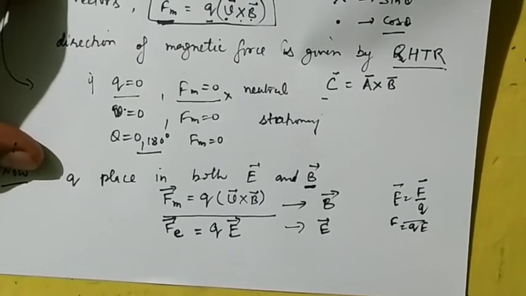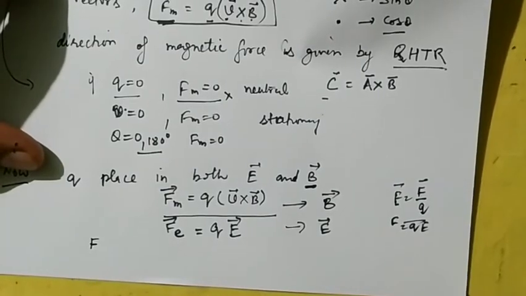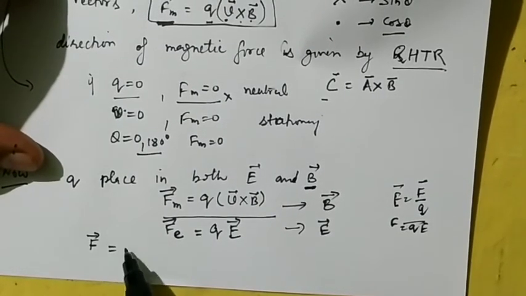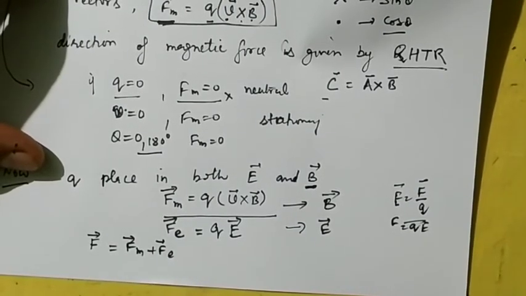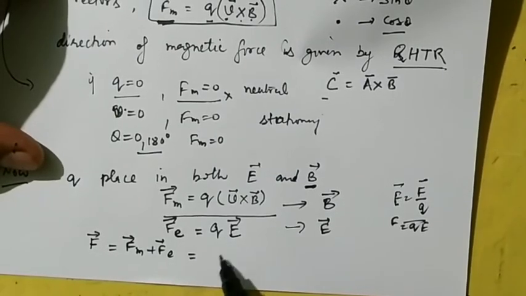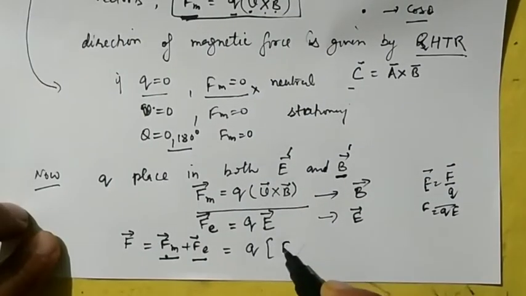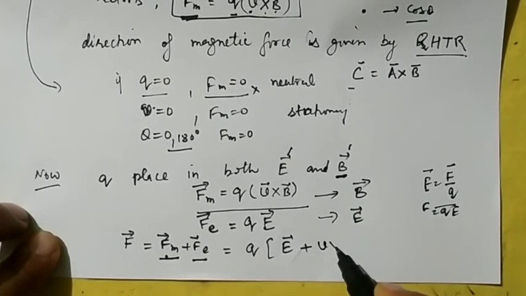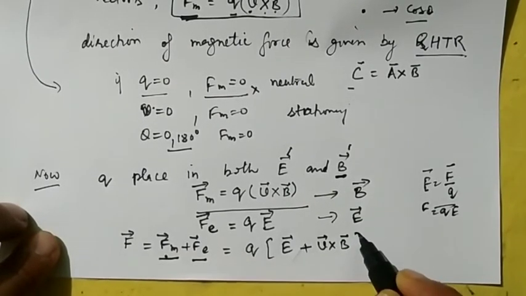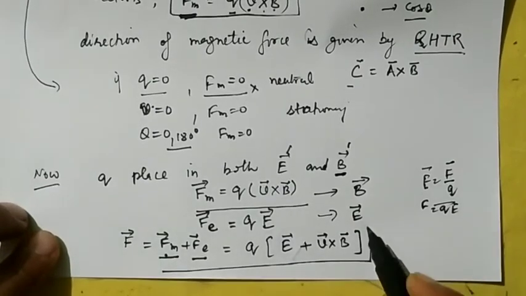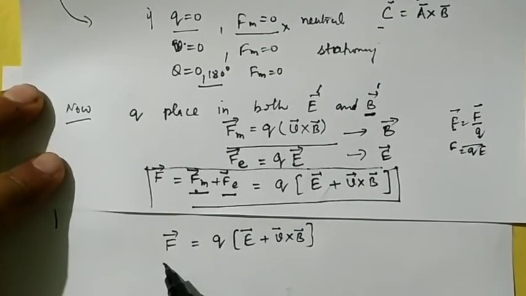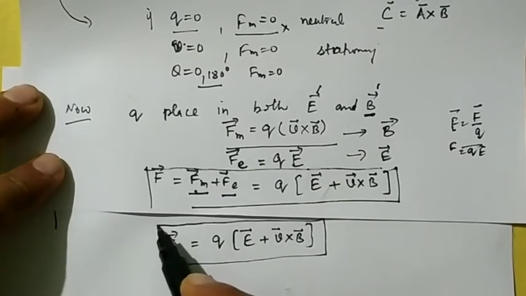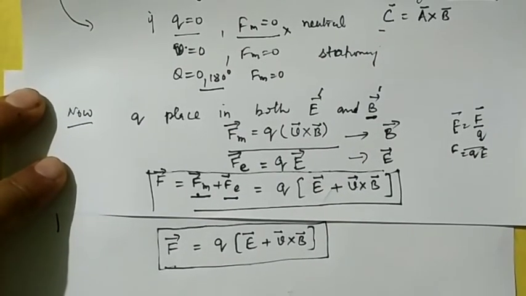So what is the total force experienced by it? The total force, that is given by the F vector, is equal to magnetic force plus electric force in vector form. So if you solve it, you will find that it is Q into E plus V cross B, Q I had taken common. So this is known as the Lorentz force. This is your comprehensive formula which tells us the force experienced by a charged particle in both electric field as well as magnetic field.